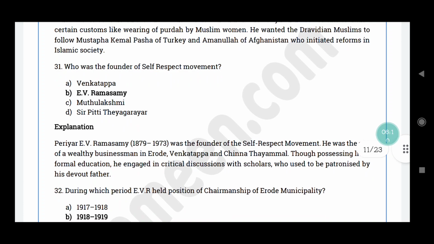Question number 31. Who was the founder of the self-respect movement? The correct answer is option B, E.V. Ramasamy. Periyar E.V. Ramasamy was the founder of the self-respect movement in Tamil Nadu, and he was the son of a wealthy businessman in Erode, Venkatappa and Chinnatayammal. So even though he possessed little formal education, he engaged in critical discussions with scholars who used to be patronized by his devout father.